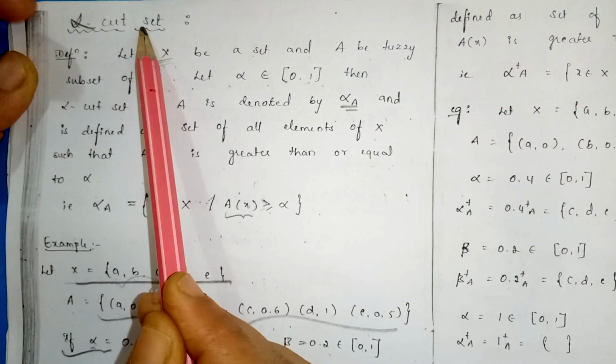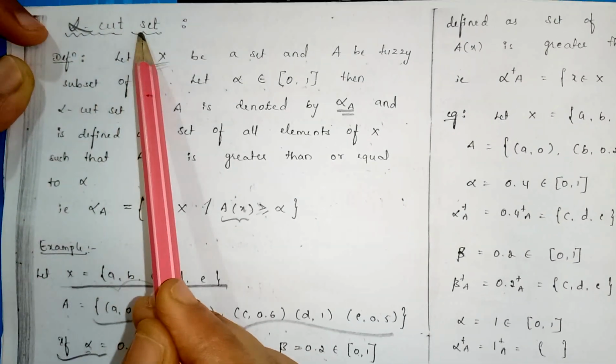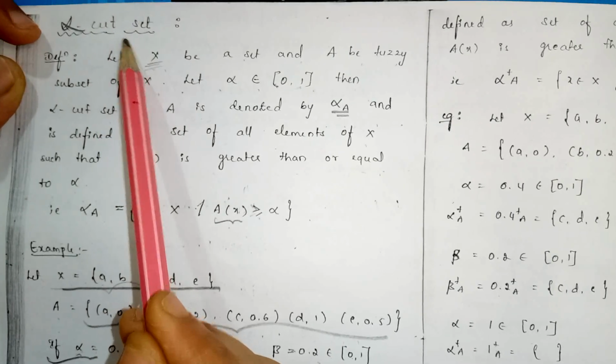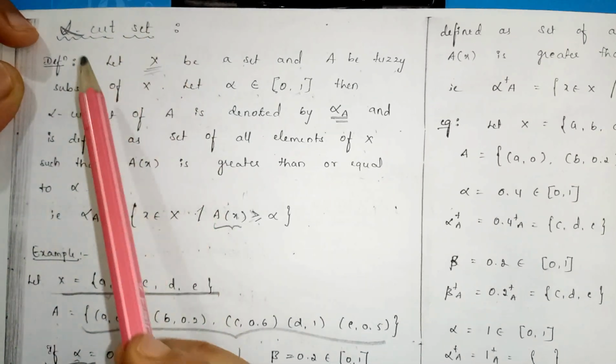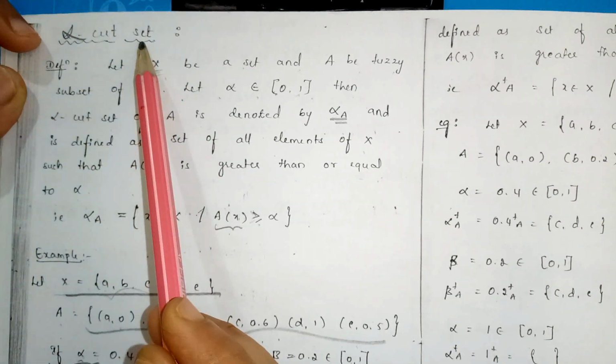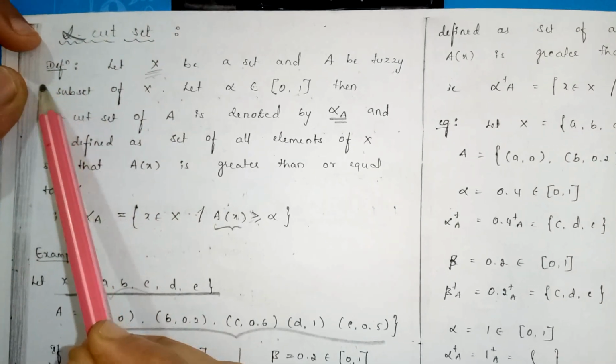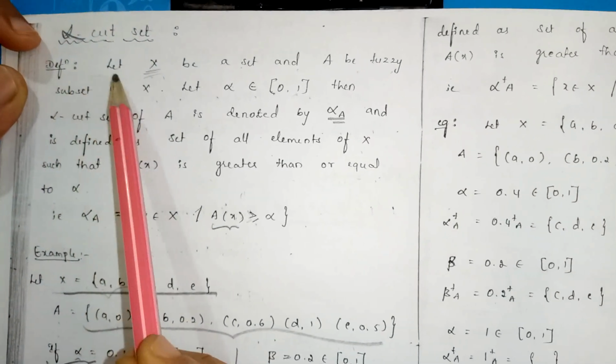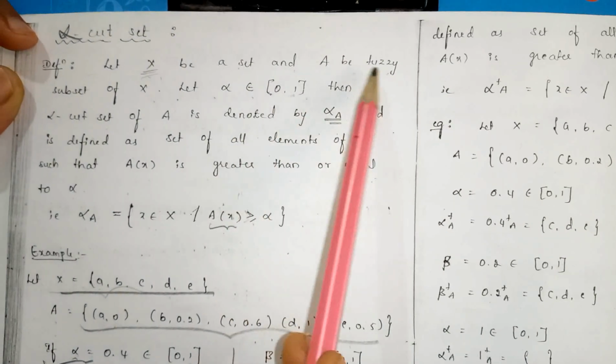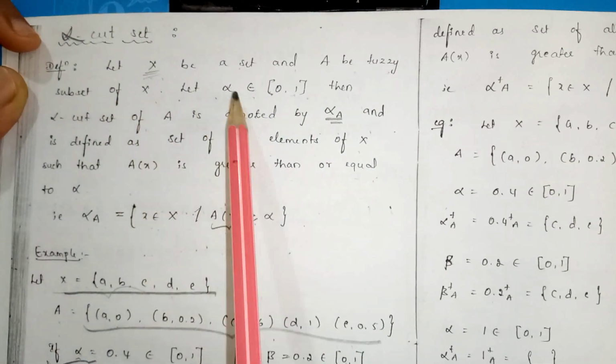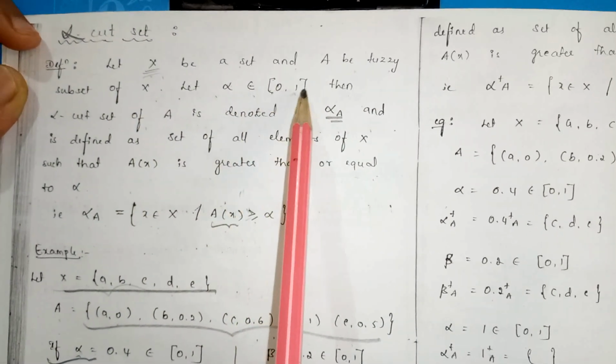In the question paper they ask this question for 2 marks: define alpha cut set or strong alpha cut set. What is the meaning of alpha cut set? Note the definition. Let X be a set, A be a fuzzy subset of X, let alpha belong to the closed interval [0, 1].